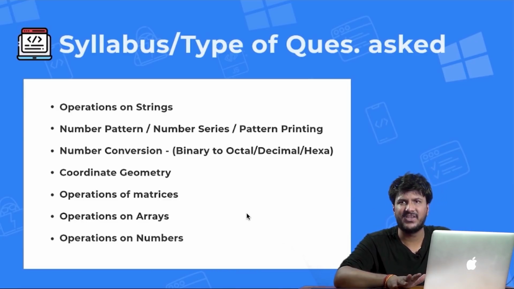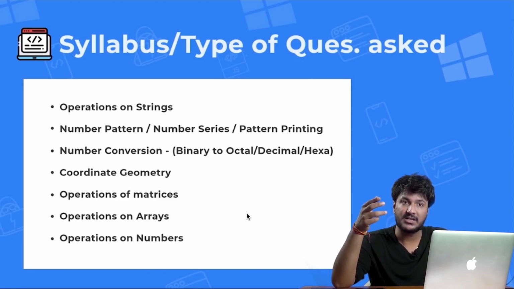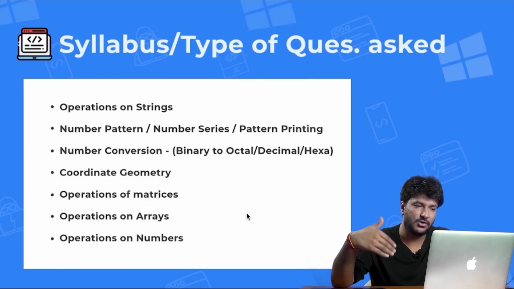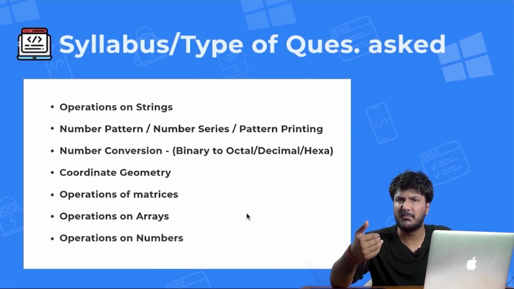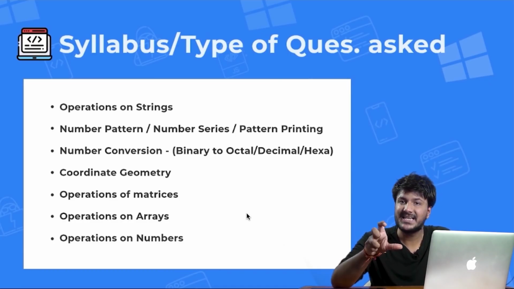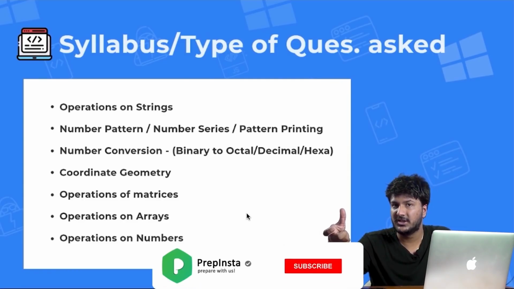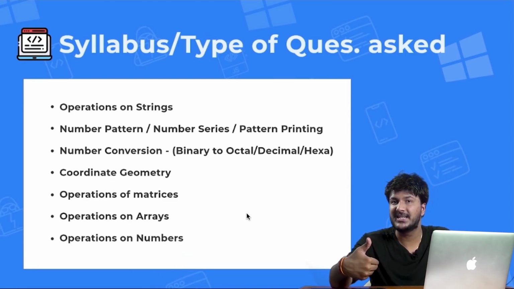Operations on arrays, like if they ask the user for an input of an array, which can have both positive and negative numbers, and then they would ask you to find the maximum continuous sum, right? So questions on arrays. Then operations on numbers, like reversing a number, palindrome, Armstrong number, perfect number, Harshad number. These are easy questions. What TCS likes to do is take up these easy questions, change the logic a little bit, make it more difficult, and then ask you to code. So that should be the basics of what you should be doing.